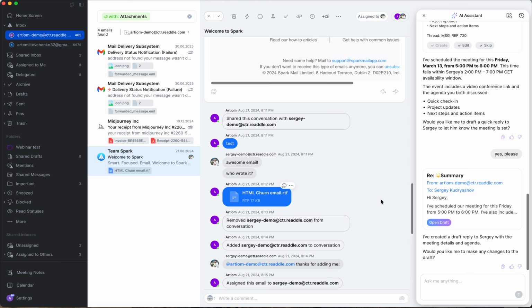So I never tried it with RTF. So let's see how it goes. Could you please tell me what's in the HTML churn email.rtf attachment in the comments in this thread?